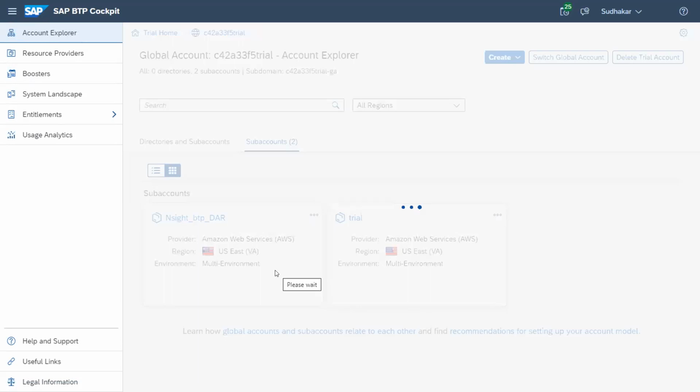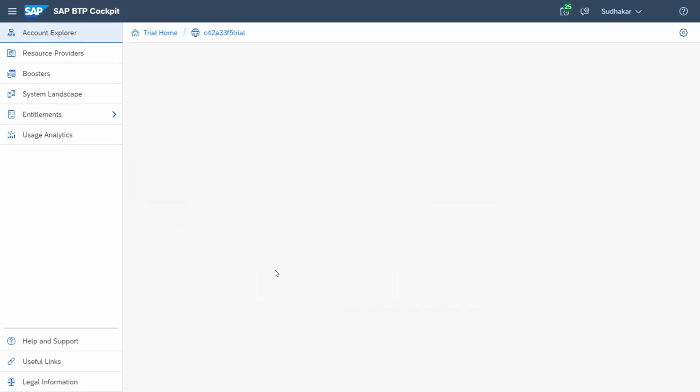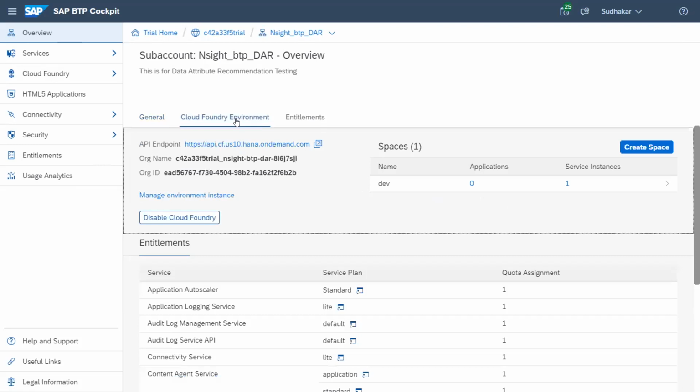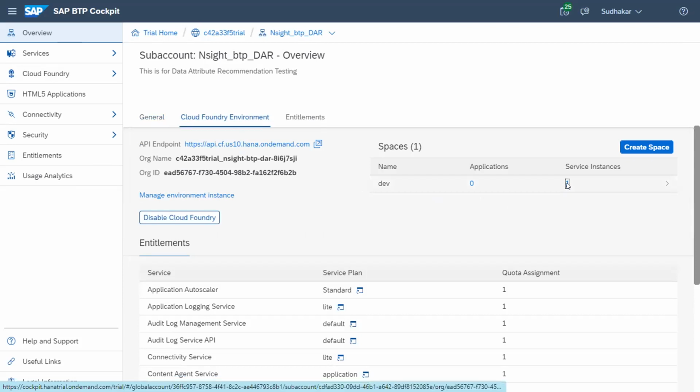So we have to click here on the sub account, and it will open the details. You can see the subdomain, tenant name, created by, created on, and who is the provider and what type of environment it is. Then once we click on the option called Cloud Foundry environment, you will see that the instance is available here. So we have to click on the instance.